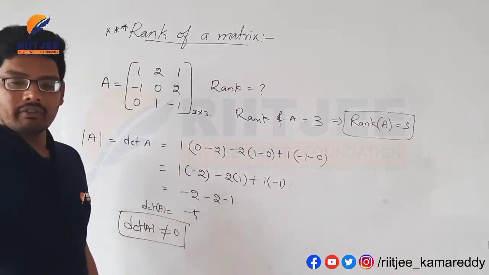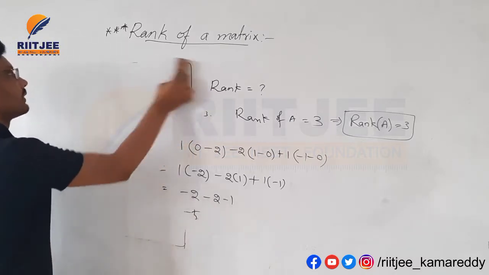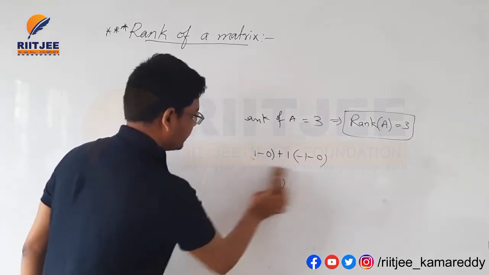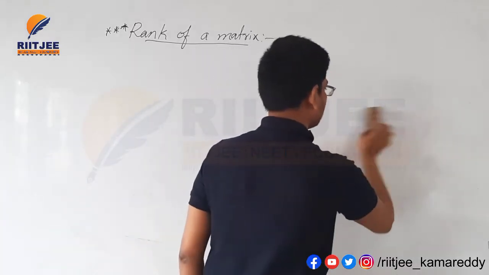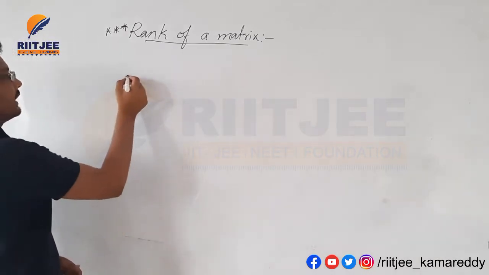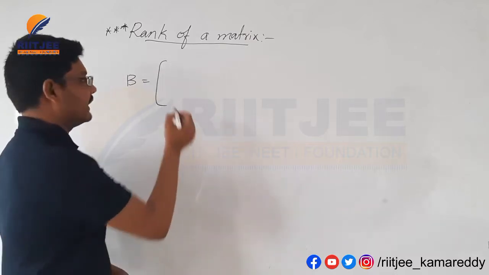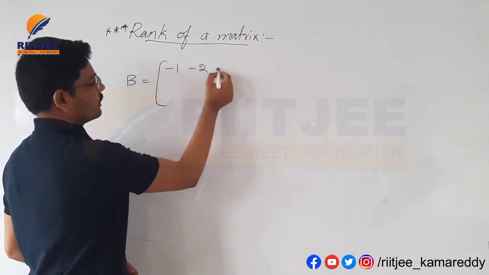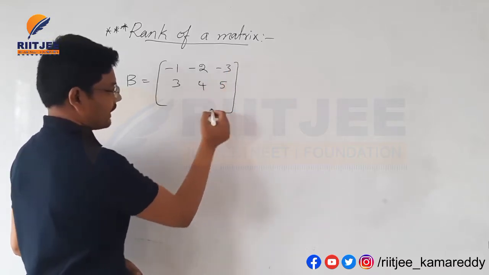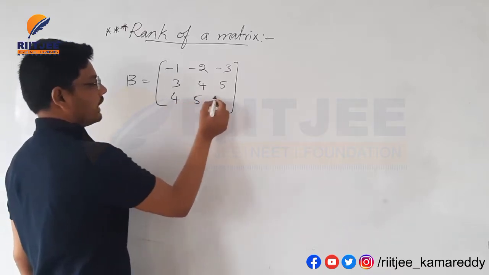And let us see one more example for a matrix here. I am taking a matrix B here. B is equal to, for example, minus 1, minus 2, minus 3; 3, 4, 5; as well as I am taking 4, 5, 6 here.